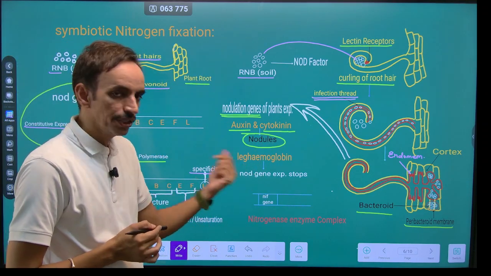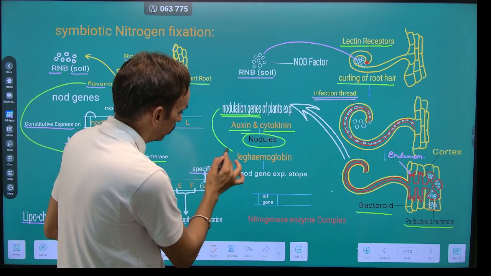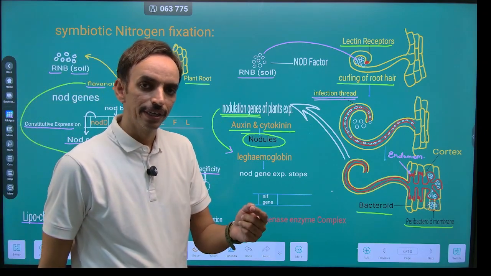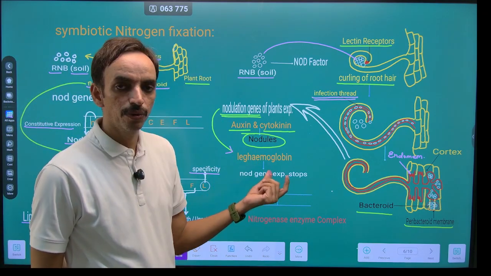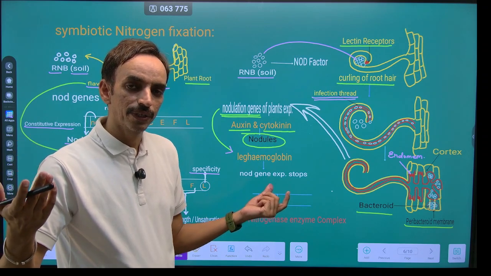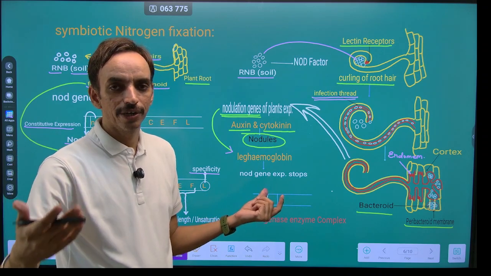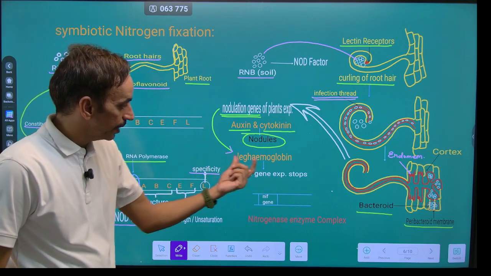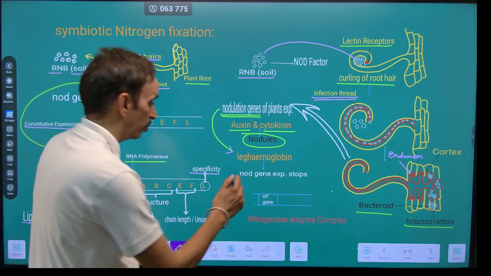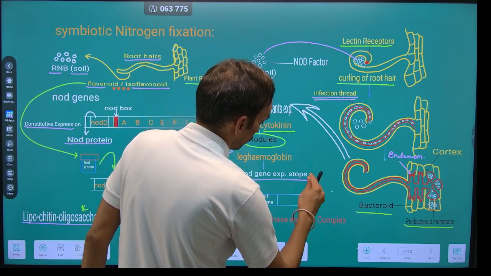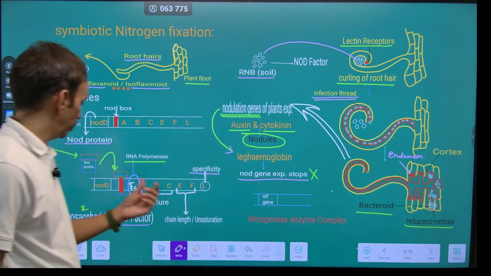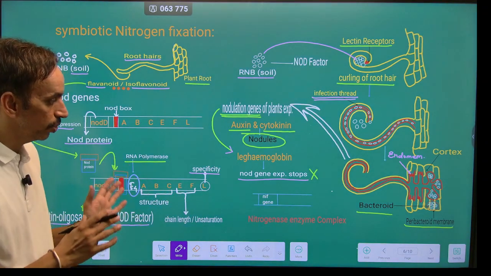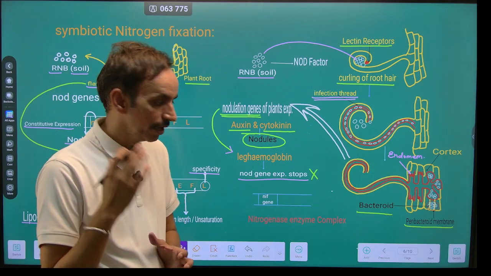Now, another type of nodulation gene will express, leading to the formation of leghemoglobin. As we already stated, here the plant releases leghemoglobin, which takes up the extra amount of oxygen and allows the bacteria to carry out the nitrogen fixation. Now, there is a production of leghemoglobin. After the production of leghemoglobin, the nod gene stops its expression. So now the nod gene complex stops its expression. So there is no production of Nod factor now.